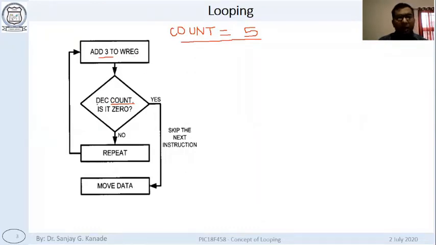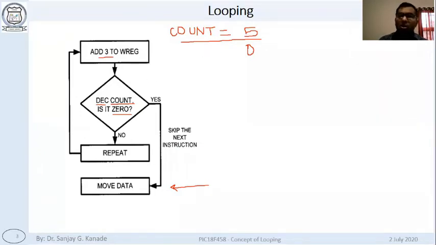Then we will decrement the count and check whether it is 0. When count is 0, we know that this instruction has been run five number of times, so it is done. So we will say here is the answer, and we will quit the program.